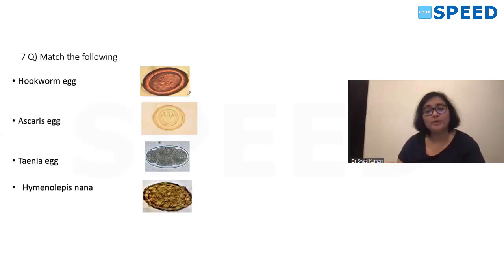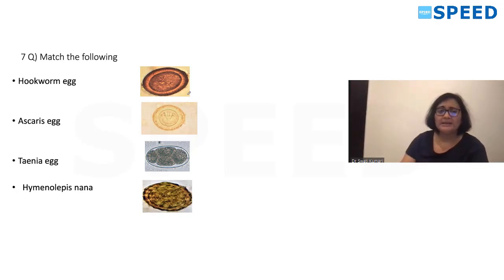As you know, you get plenty of image-based questions, right? So this was also one of the image-based questions. Different eggs and a picture were given. You have been asked to match which is correct. The eggs given were hookworm egg, Ascaris egg, Taenia egg, and Hymenolepis nana egg.